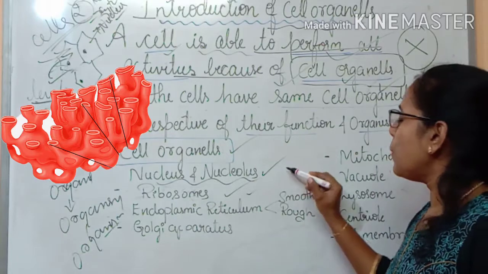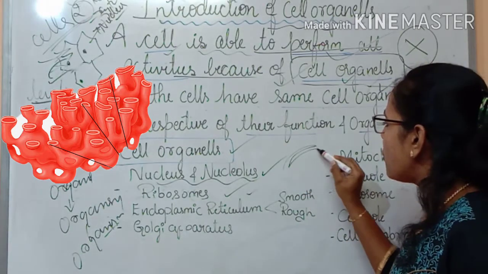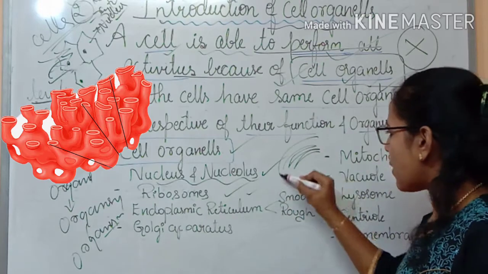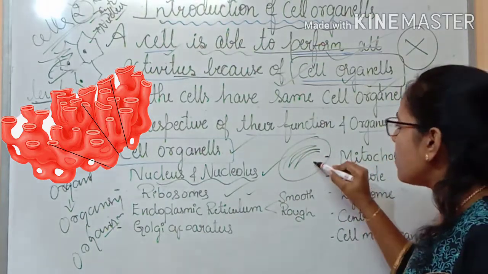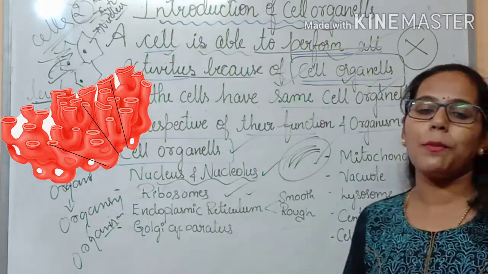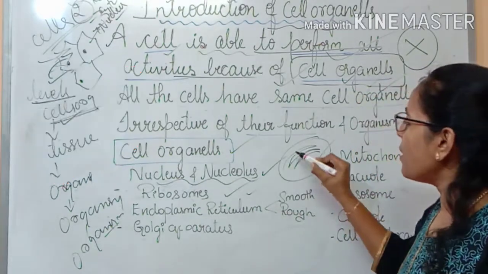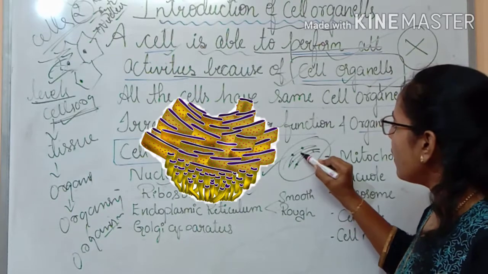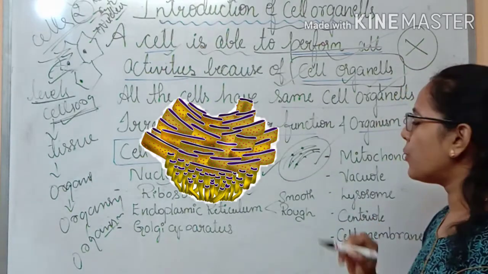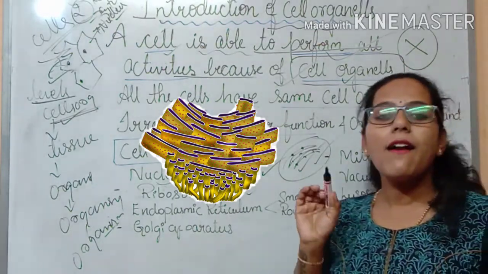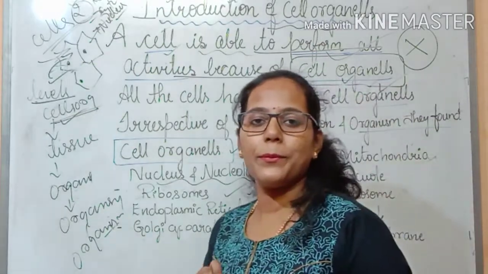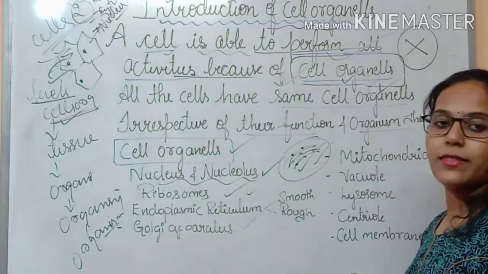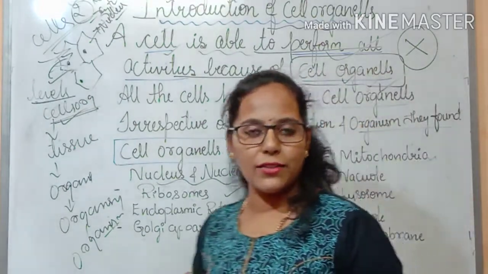That means if this is the endoplasmic reticulum, and there are no ribosomes on the surface of this, then it is smooth ER, that is smooth endoplasmic reticulum. Suppose there is a presence of ribosomes on the surface of the ER, that is endoplasmic reticulum, we consider this as the rough endoplasmic reticulum. Correct? Then let us move towards the next cell organelle, that is the Golgi apparatus.